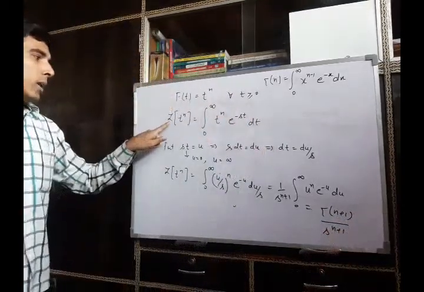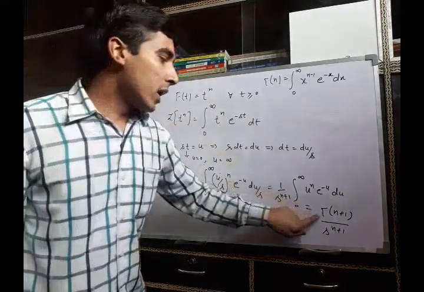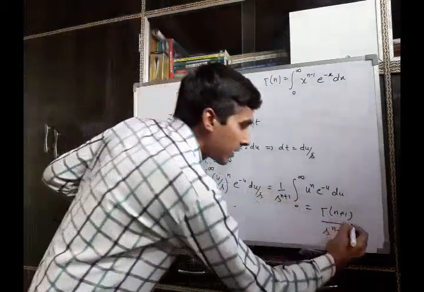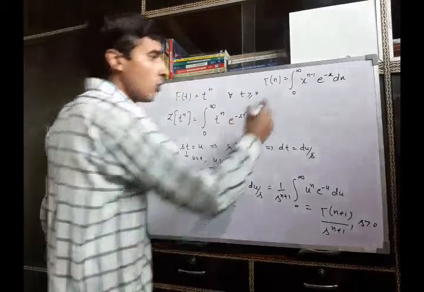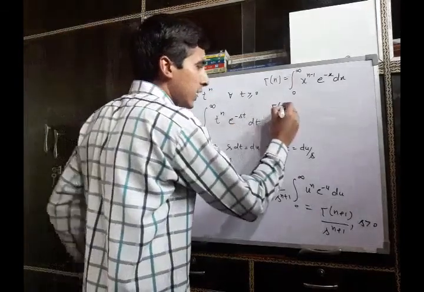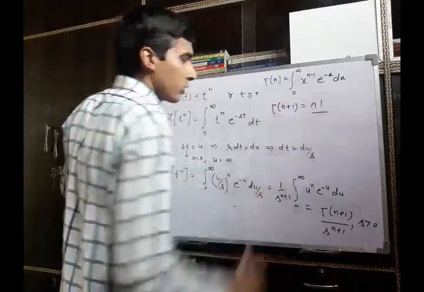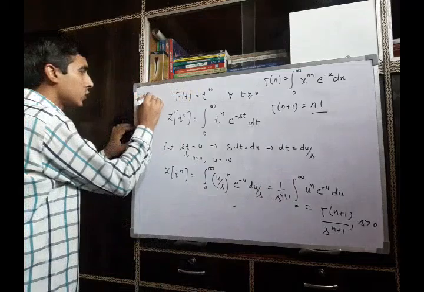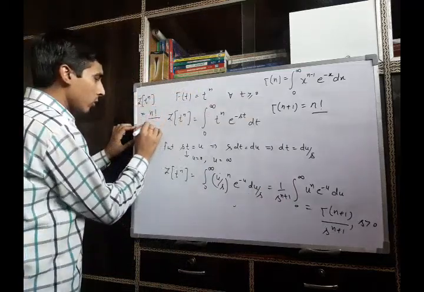So the Laplace transform of this function t raised to power n is gamma n plus 1 upon s raised to power n plus 1, provided s is greater than 0. As you know, the properties of gamma function says that gamma n plus 1 can be written as n factorial. So we can say that the Laplace transform of t raised to power n is n factorial upon s raised to power n plus 1.